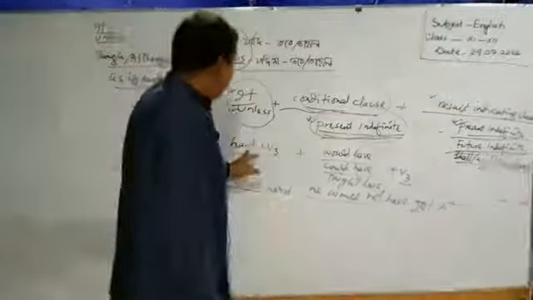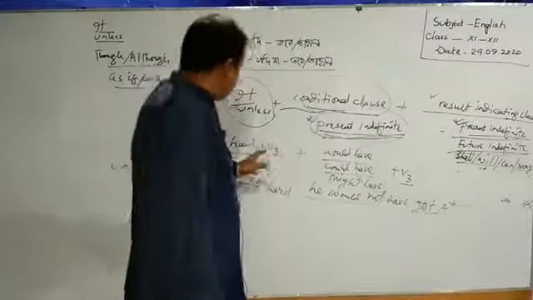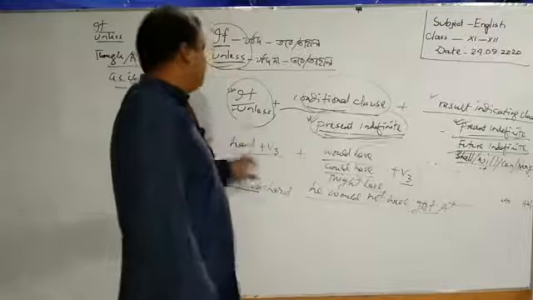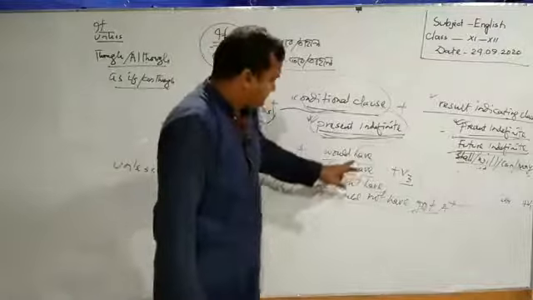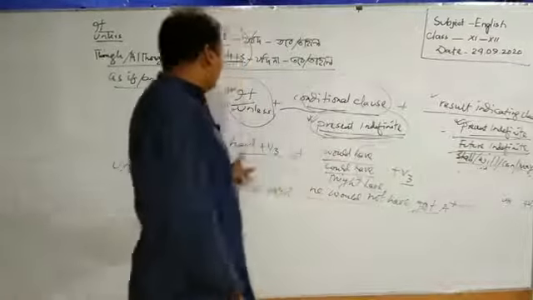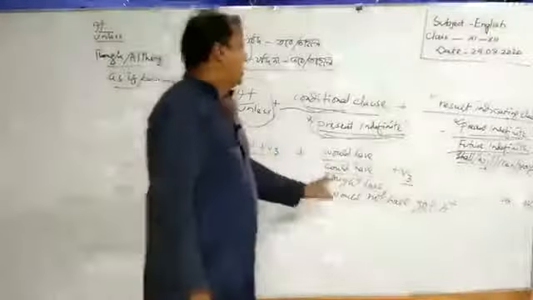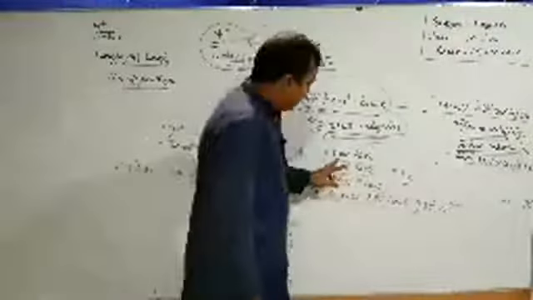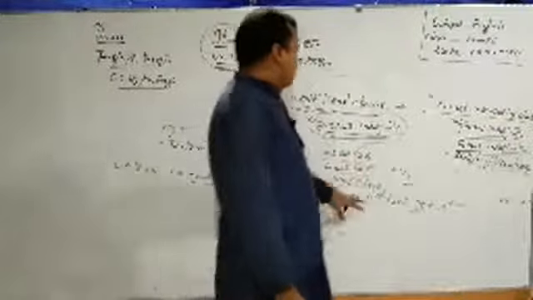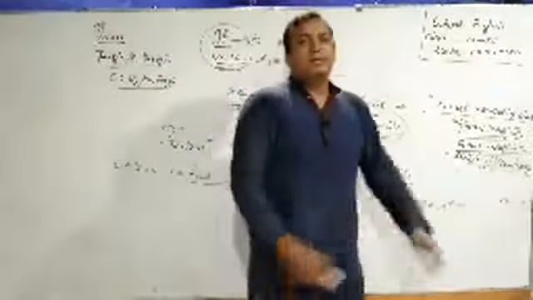So this had is turning to have. Why? Because have is the base form of had. So we have to use would have, could have, might have, and after this have we use verb 3. Okay, dear learners, already I have shown you 3 examples of these 3 conditions.